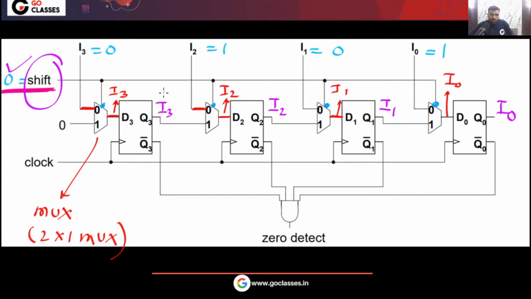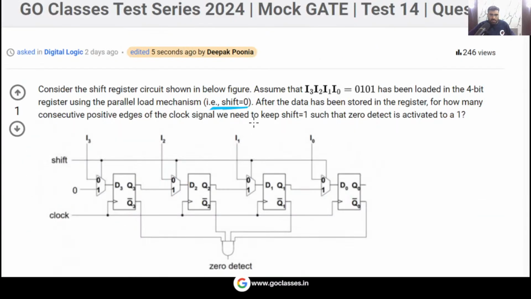So you can see we have loaded it through the multiplexers. This is a D flip-flop. So this register we have loaded with 0101. This is what the first line says. I hope you understood what the first statement is saying.